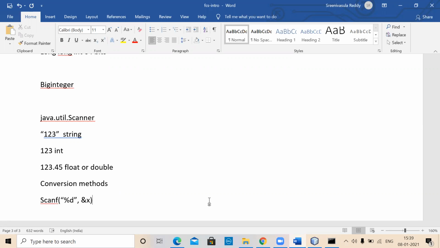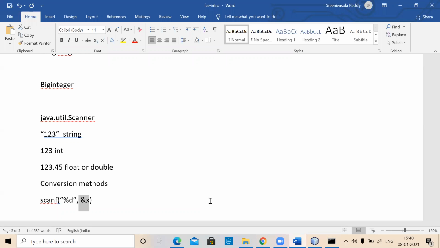What do you mean by this? It is actually a conversion tool. Scanf reads the data from the keyboard, and the user is entering a string of digits. So please convert those digits into a numerical form and then store it into the variable called x. That's what scanf means.